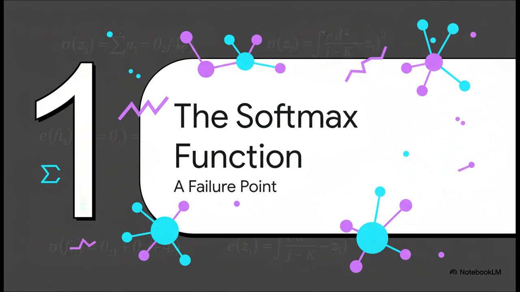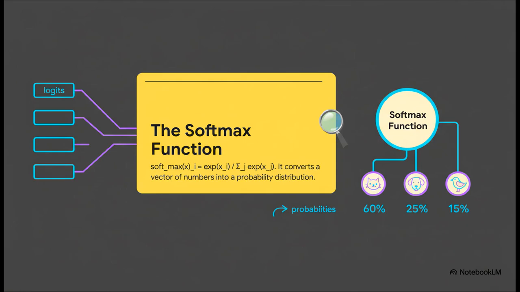To see just how bad this can get, let's look at our first case study, the Softmax function. Now, this thing is a real workhorse in deep learning. It's used everywhere for classification tasks. But this everyday, super common function has a critical vulnerability. So here's the formula. Basically, its job is to take a bunch of raw scores, we call them logits, and squash them into a nice clean set of probabilities that all add up to 1. So if you're trying to figure out if a picture is a cat, a dog, or a bird, Softmax is what gives you the probability for each one.